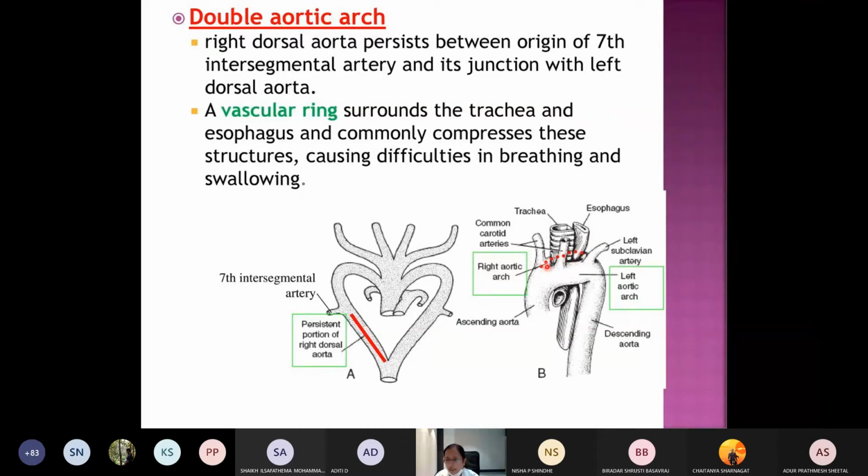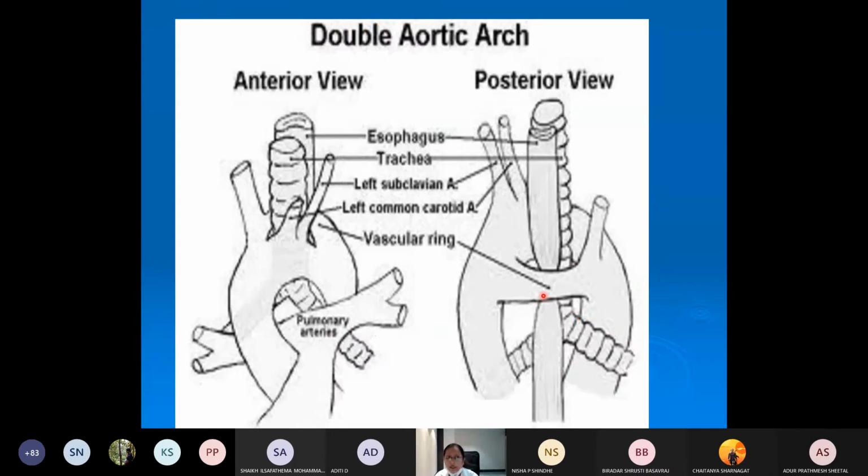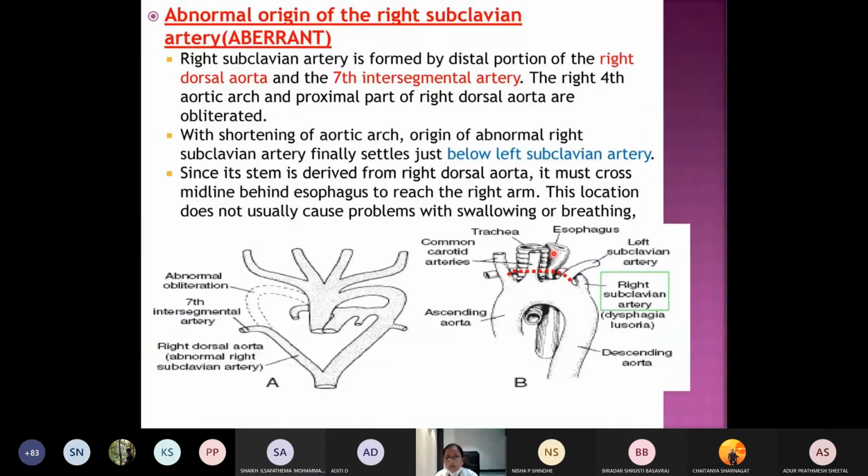So this is the right aortic arch what you are seeing. When this part fails to regress, that is the right dorsal aorta caudal to the seventh intersegmental artery, it forms something called the double aortic arch. Double aortic arch is seen in the amphibians. Okay, it is a common feature of the amphibians. So this is how it will appear. It will form a ring around these vessels, the trachea and the esophagus. That is double aortic arch.